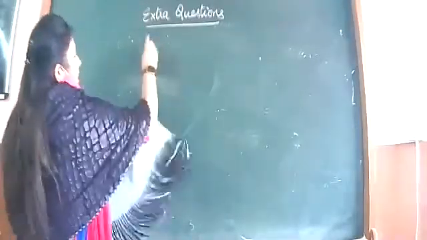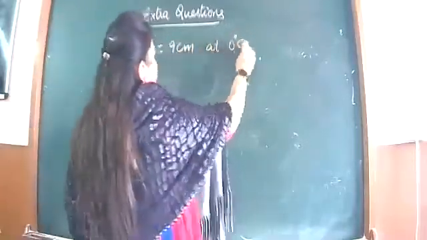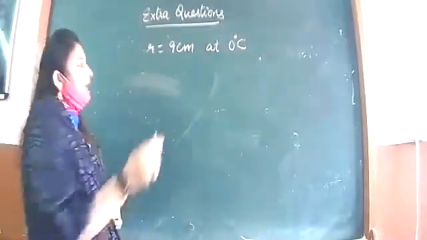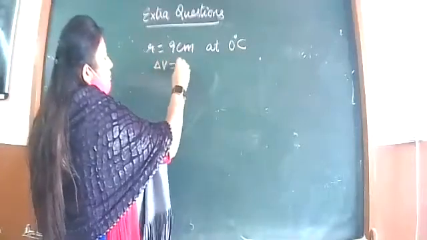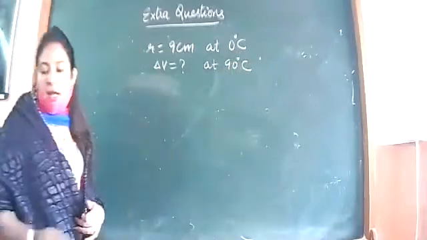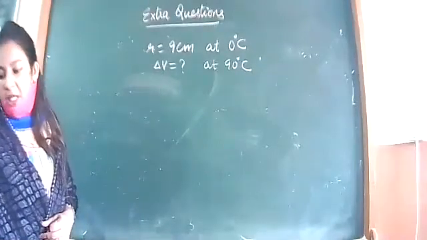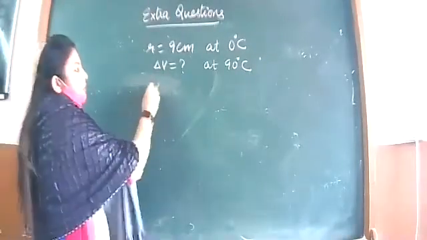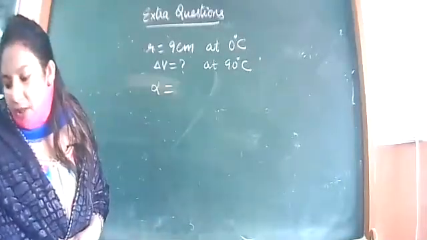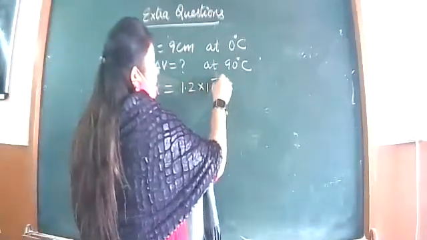Calculate the change in its volume when it is heated at 90 degrees Celsius, given the coefficient of linear expansion of metal of the ball is 1.2 into 10 raised to power minus 5 Kelvin inverse.